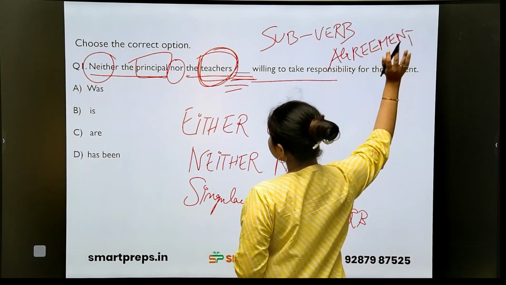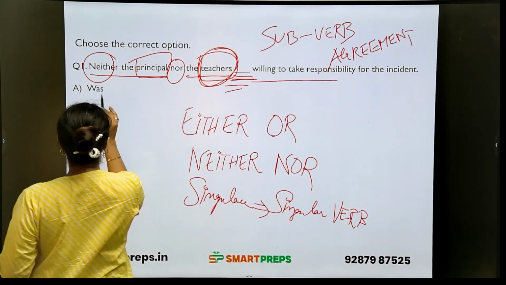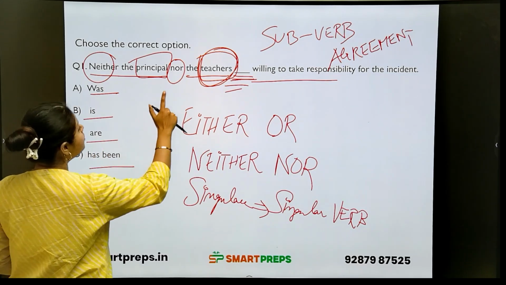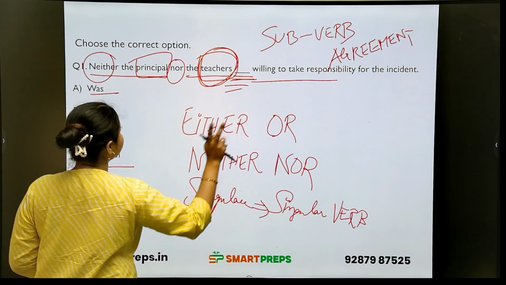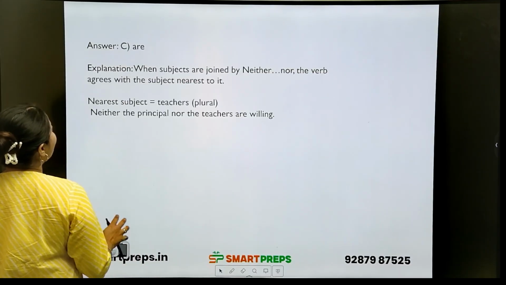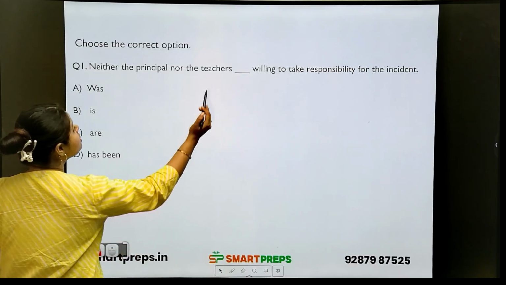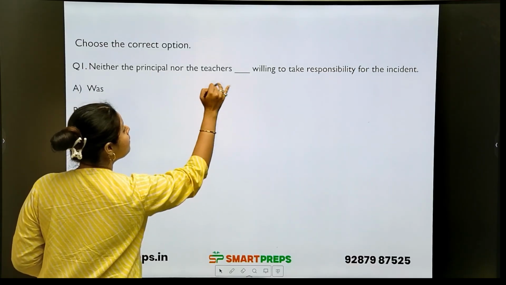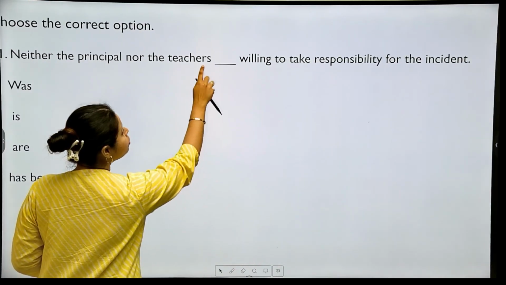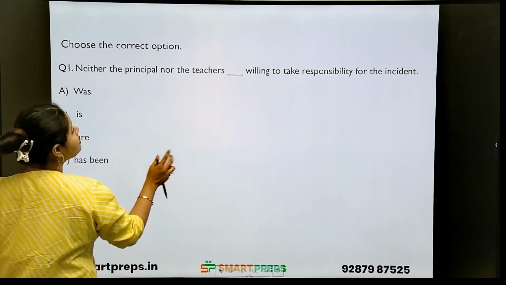Now let's look at the options. Was, is, are, has been. Neither the principal nor the teachers dash willing to take the responsibility for the incident. So the answer is what? Answer is are. Why? Because before placing the verb, the subject is plural, teachers. That is why the answer will be are.